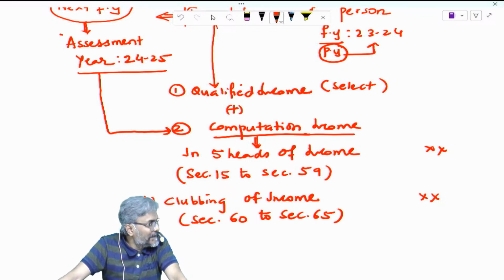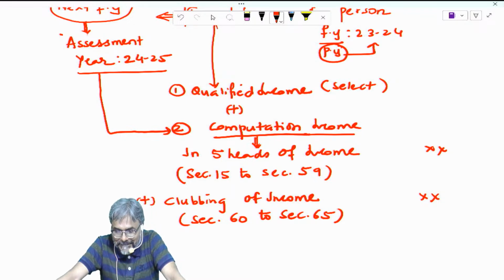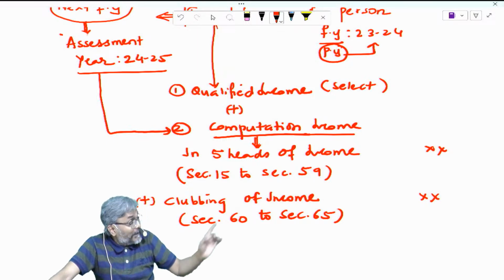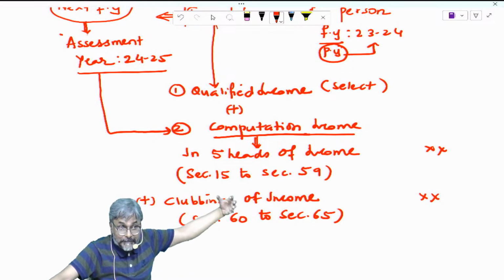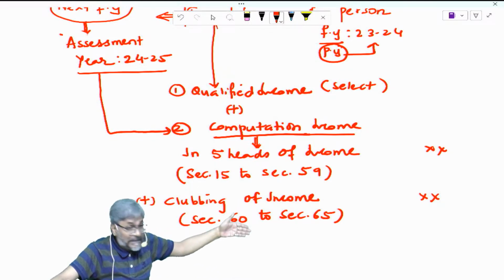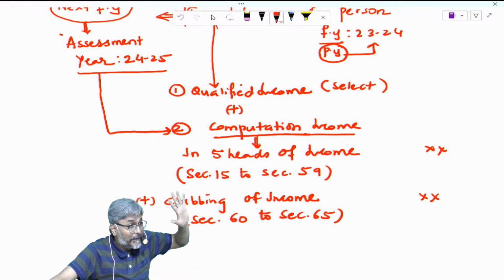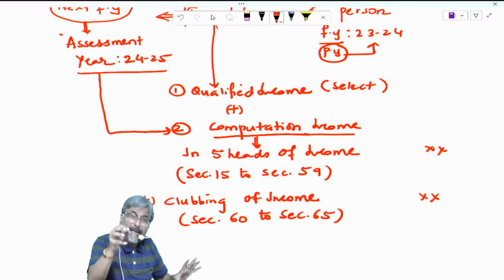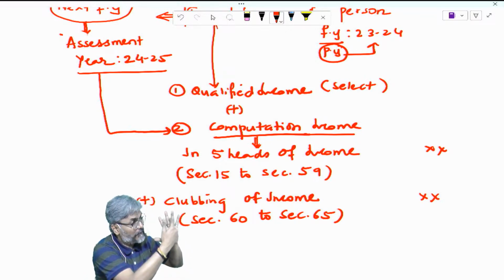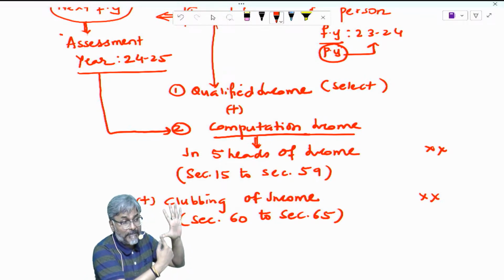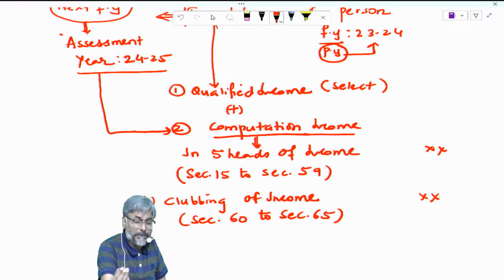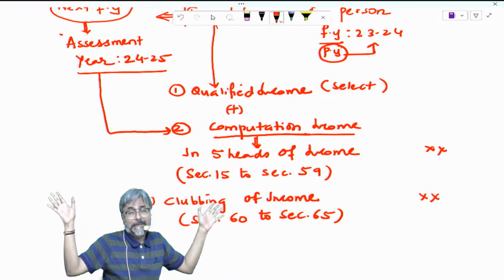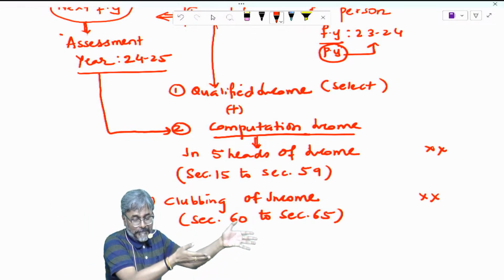So students, in this case, if you see over here, 80C to 80U. One thing you noted, students, this expenditure you have incurred, isn't it? Now, does this expenditure have to do anything with the five heads of income that we discussed yesterday? What are the five heads of income? Salary. Does this expenditure, the medical premium of my parents or my LIC premium, have anything to do with it?